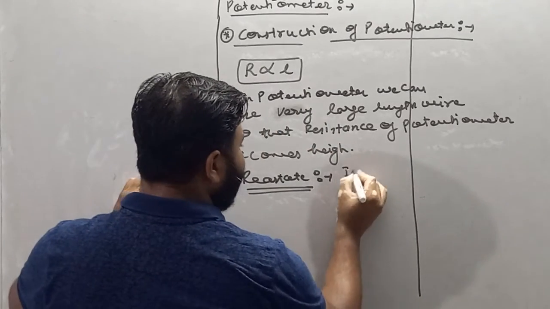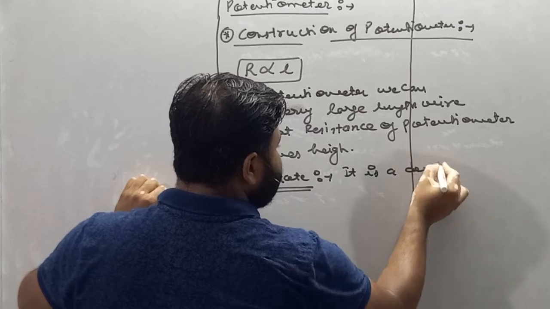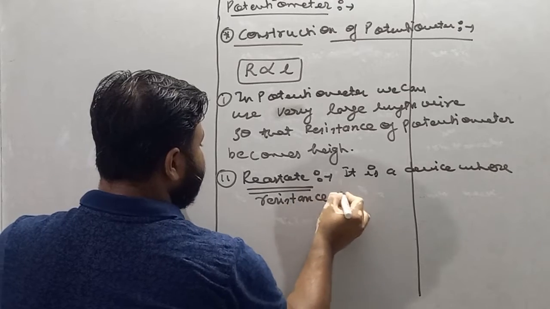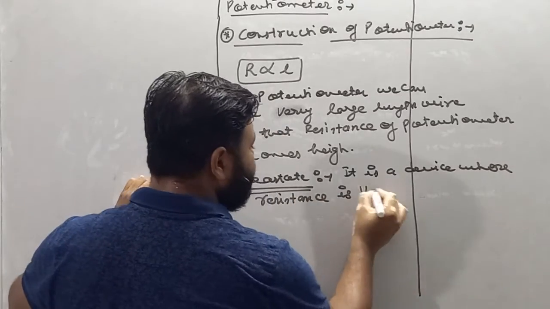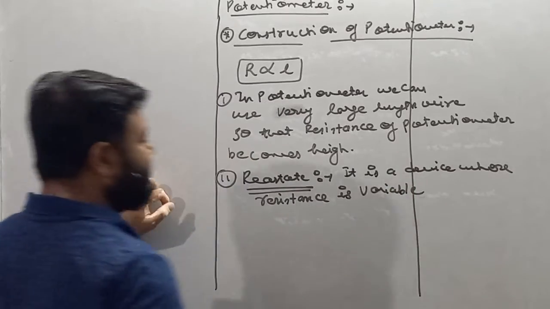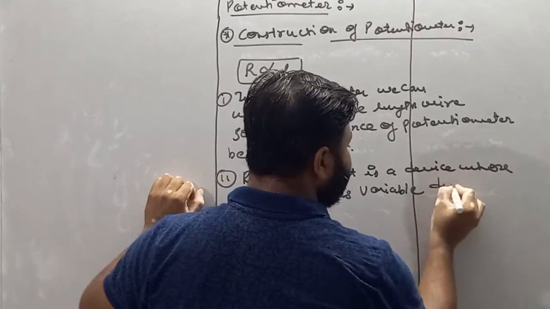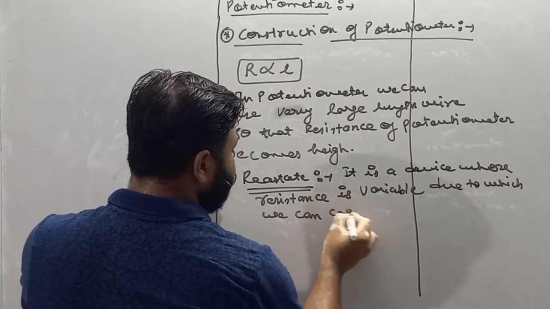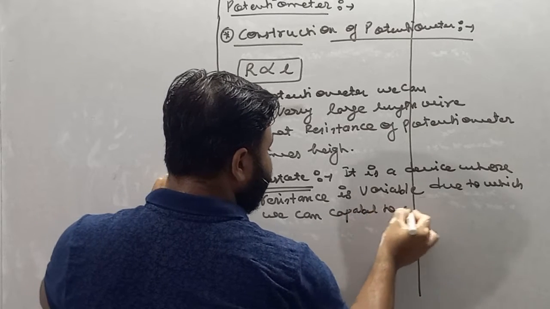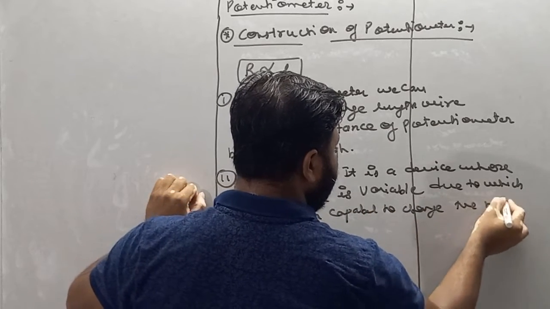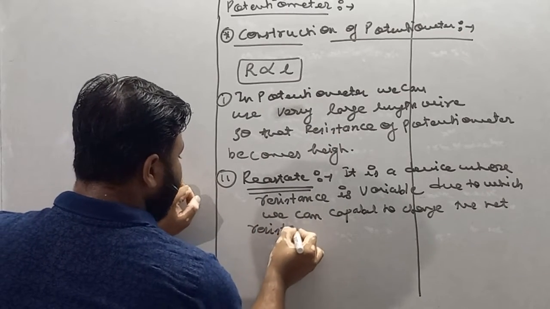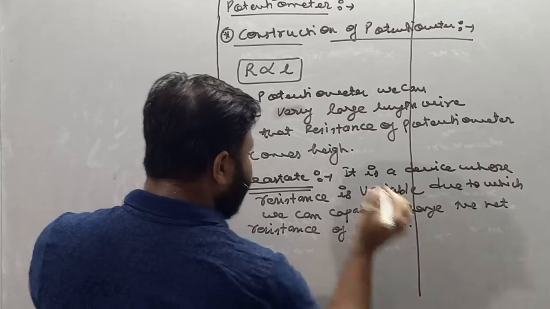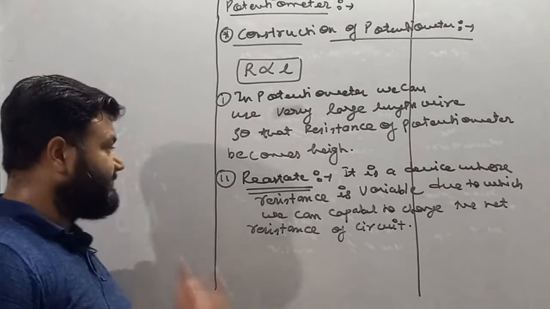So a rheostat is a device whose resistance is variable, due to which we are capable of changing the net resistance of a circuit.